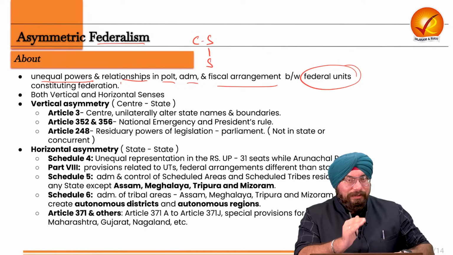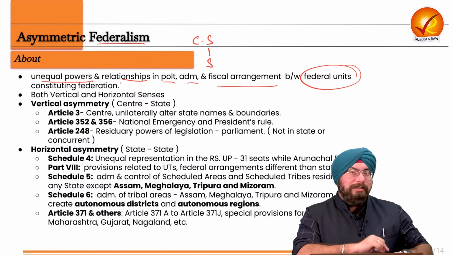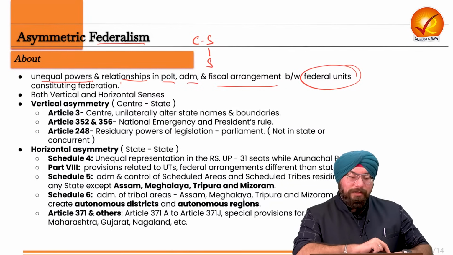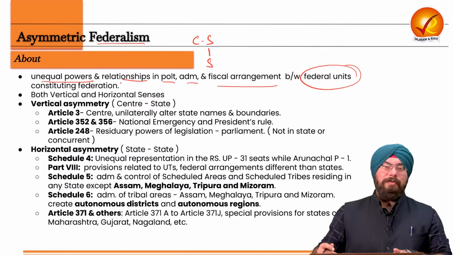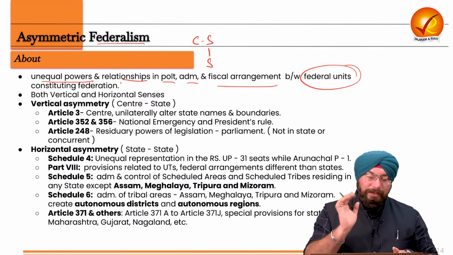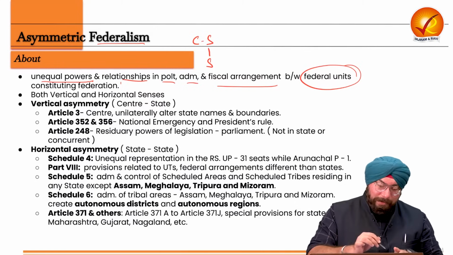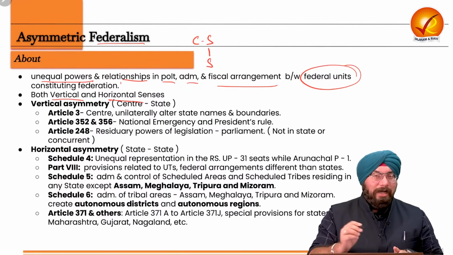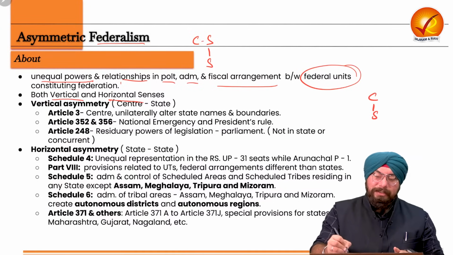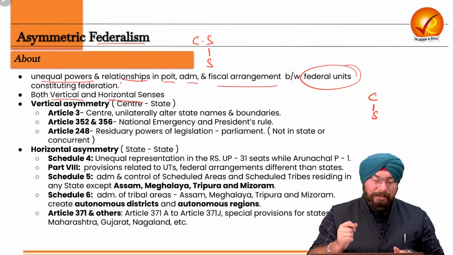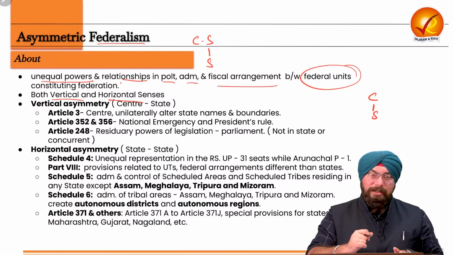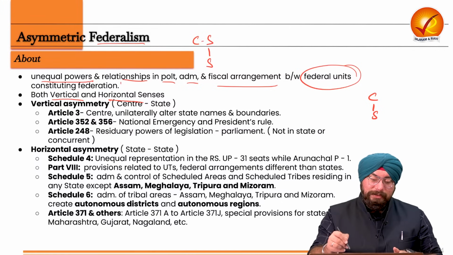That means powers are not distributed equally, political powers are not distributed equally, fiscal powers are not distributed equally, administrative powers are not distributed equally. That is your asymmetric federalism. Now it can be both vertical and horizontal. How vertical? Between center and state. If there is disparity, there is unequal power and relationship between center and state, this is your vertical federalism.